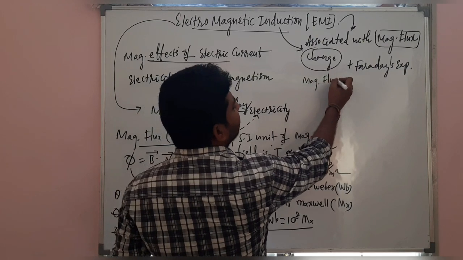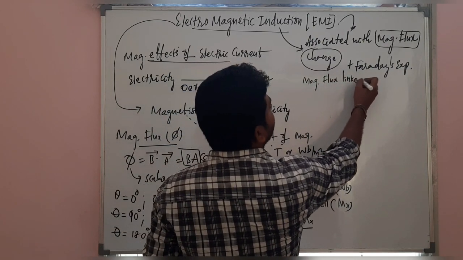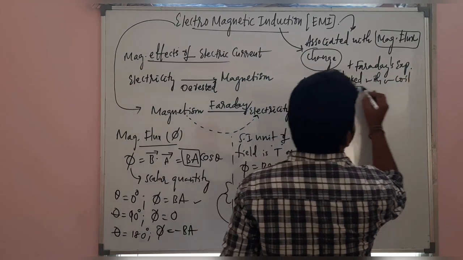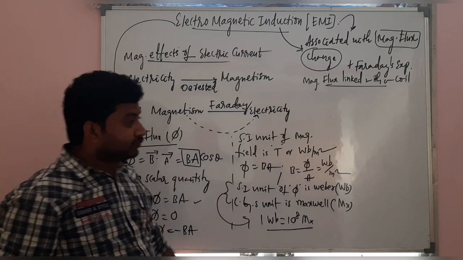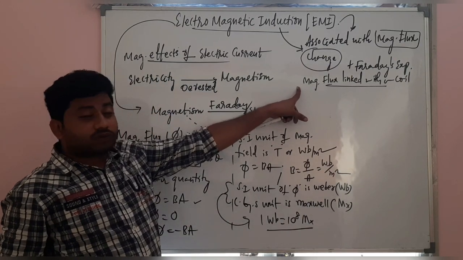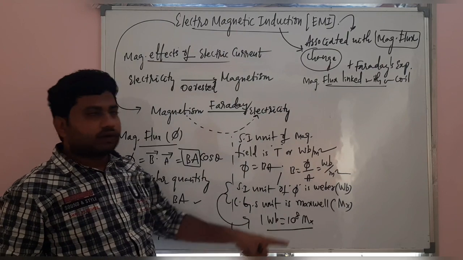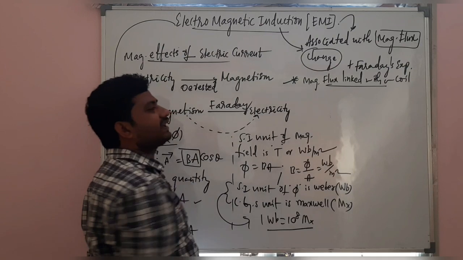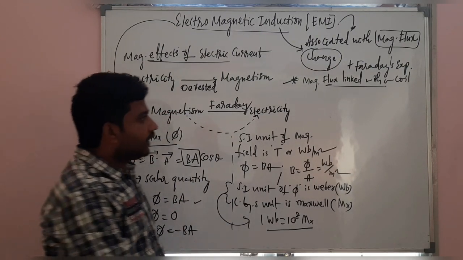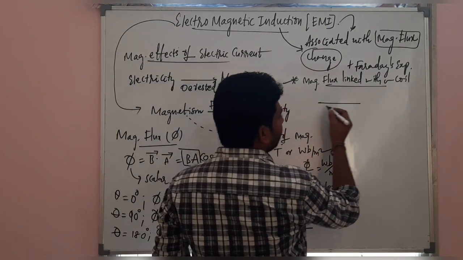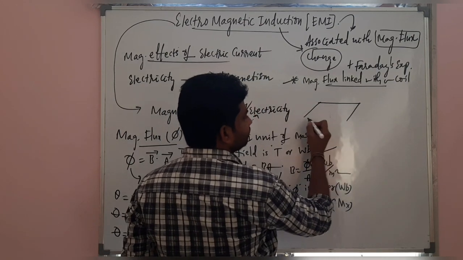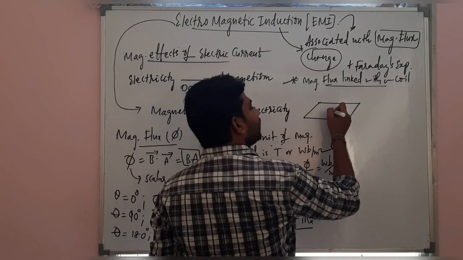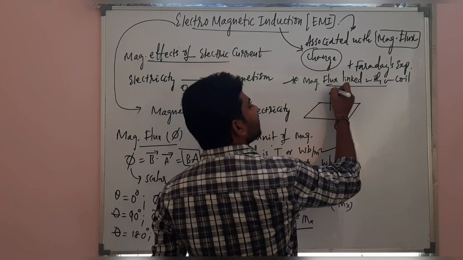Magnetic flux linked with a coil. Most of the topics related to this chapter are linked with this small topic called magnetic flux linked with a coil. Imagine there is a coil here, a rectangular coil for example. You know its area vector will be in this way. So imagine that's A vector.